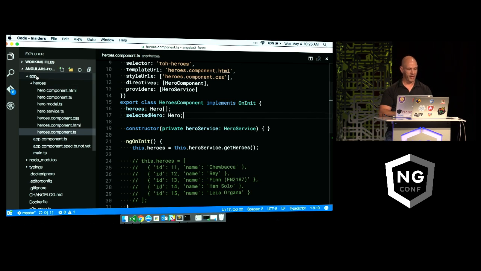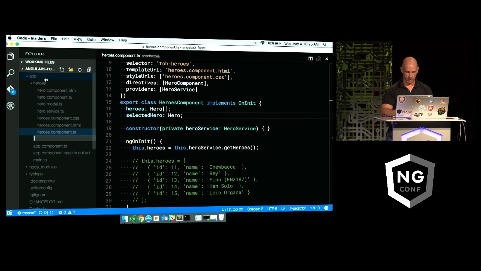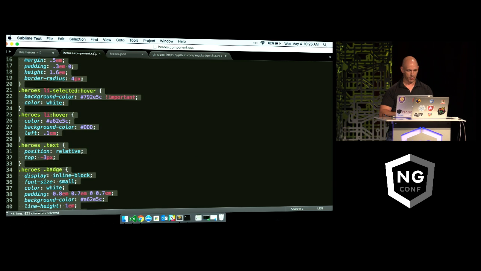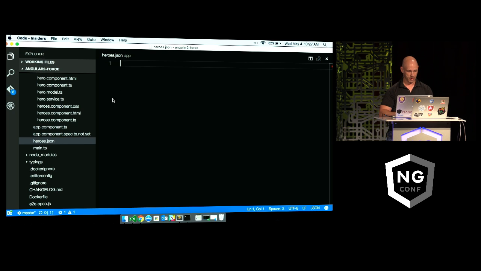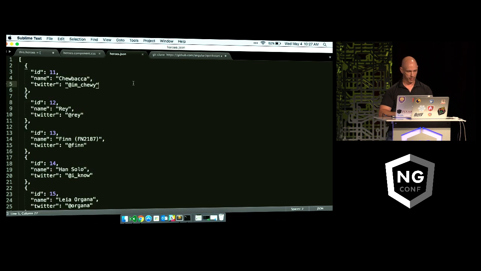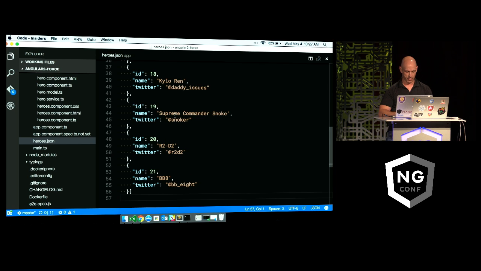All right, but guys like to use HTTP as well, don't we? So let's pretend we had a database. I'm going to create a file called heroes.json just to emulate it real quick. And again, because you don't want to watch me type JSON, let's see if I can paste it in. I don't think that's the right one. There we go. So we've got our heroes.json file.